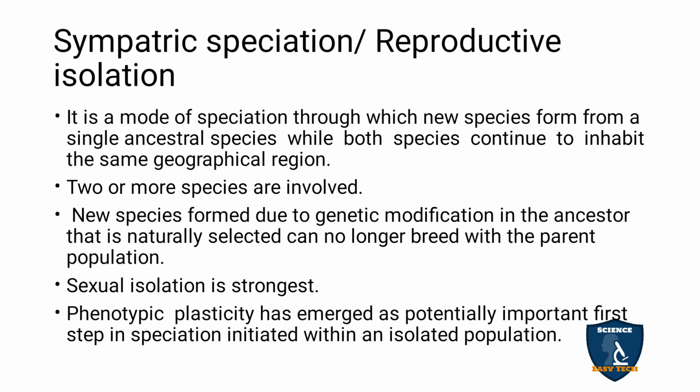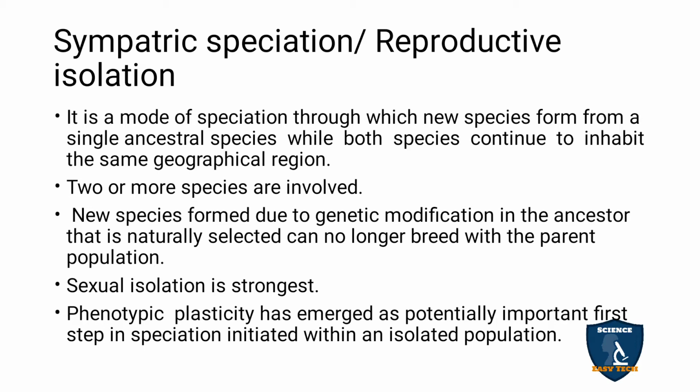Sympatric speciation, or reproductive isolation. This they can ask in your 5 marks. It is a mode of speciation through which new species form from a single ancestral species, where both species continue to inhabit the same geographical area.